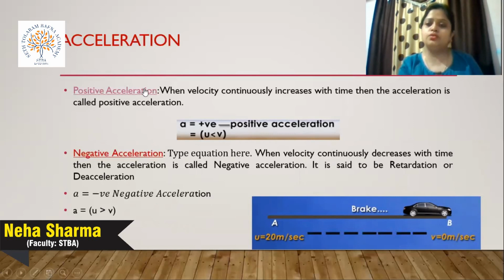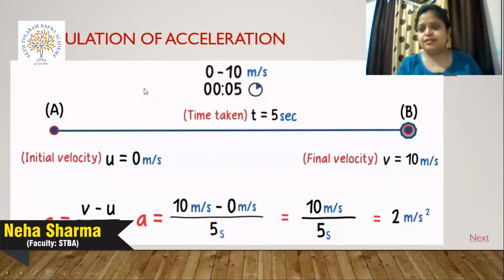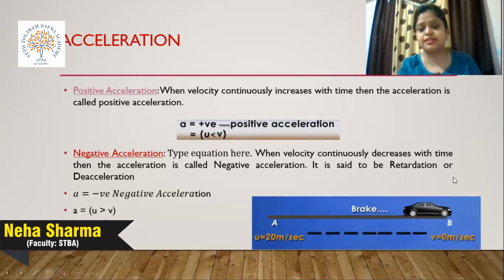What does it mean? In the previous example, the velocity is moving from 0 to 10, which means velocity increases, it does not decrease. When v is greater than u, this type of acceleration is defined as positive acceleration. As in the formula, a equals v minus u by t.